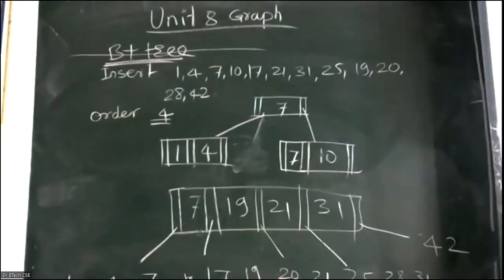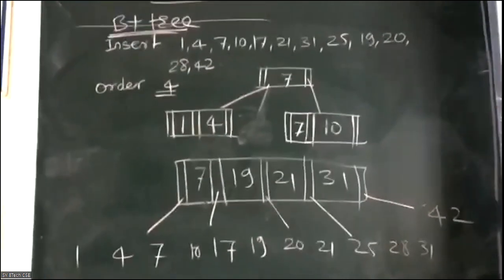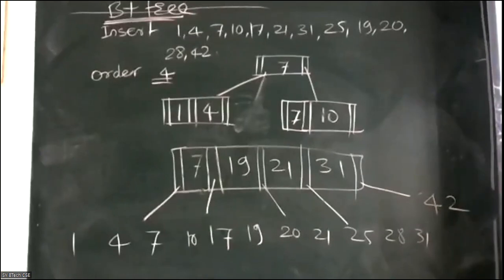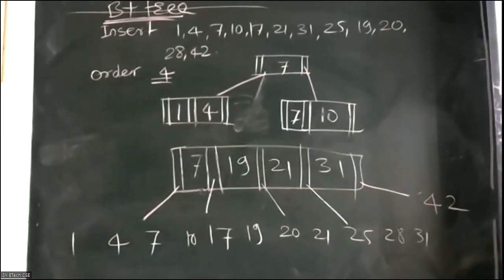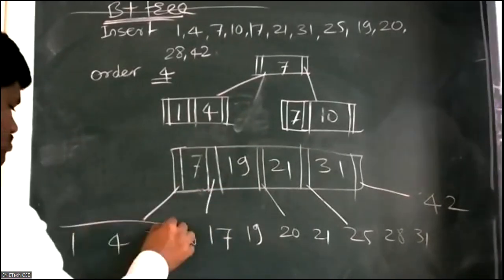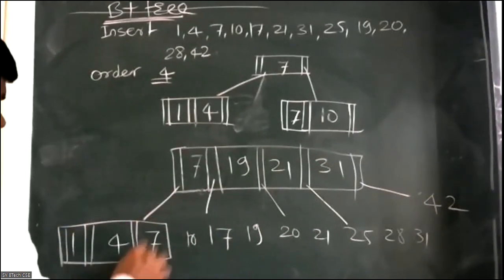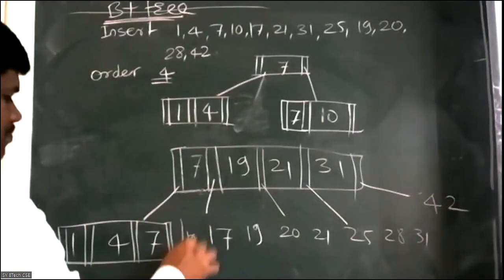Is it visible on board? No, sir. Now it is visible. Yes, sir. Camera adjustment करतो. So is it allowed? This one is allowed.